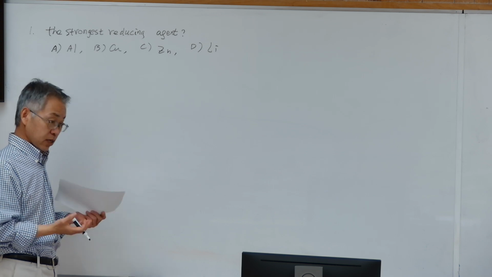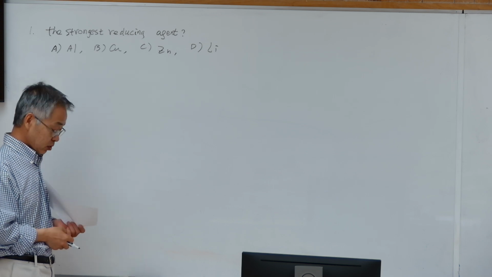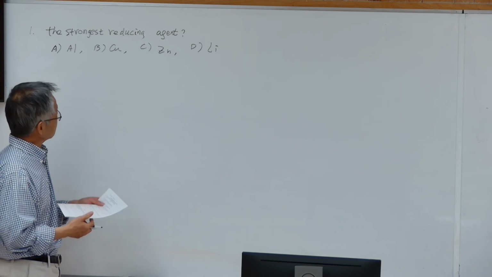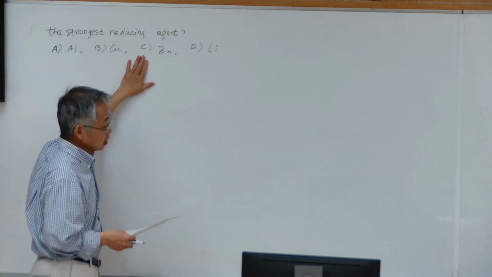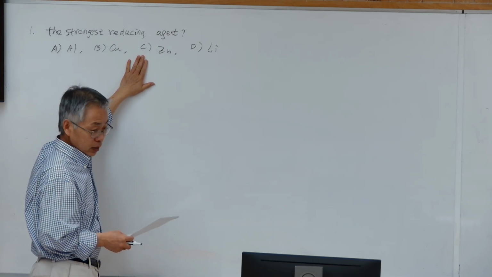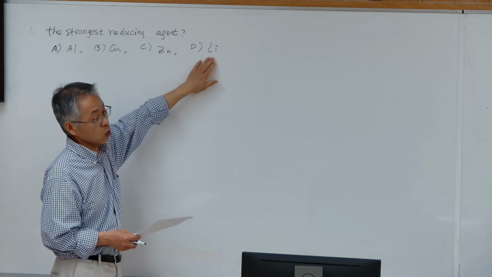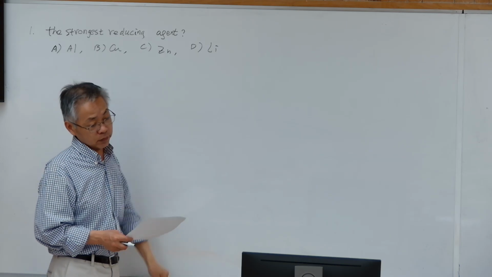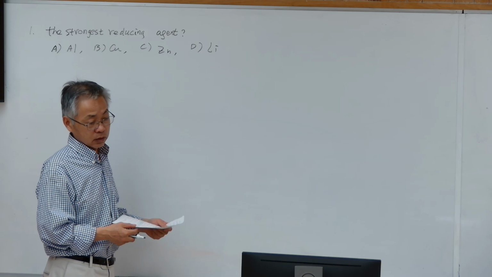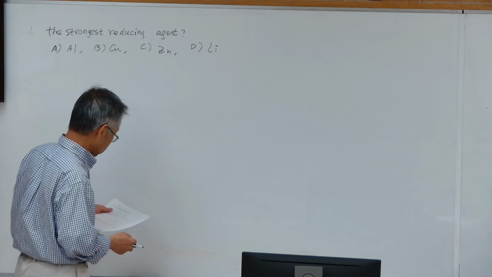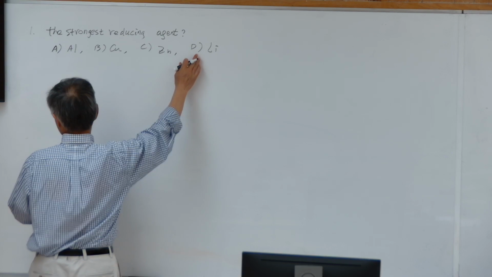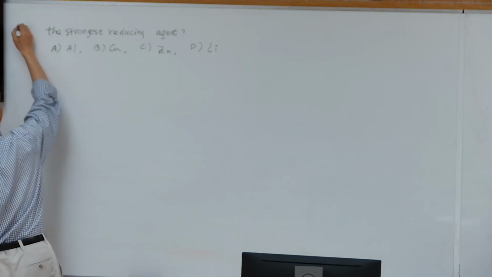But for me, I don't even need to use this table, because a stronger reducing agent means it loses electrons more easily. In other words, it's a more active metal. Of course, group 1A, lithium from group 1A is the most active metal. So this should be the strongest reducing agent. Choose D.